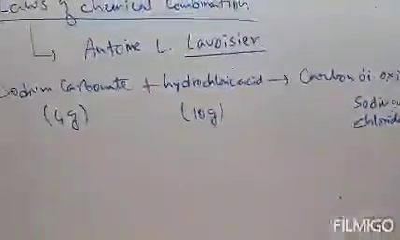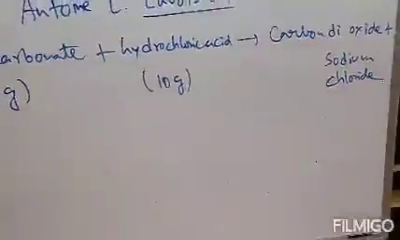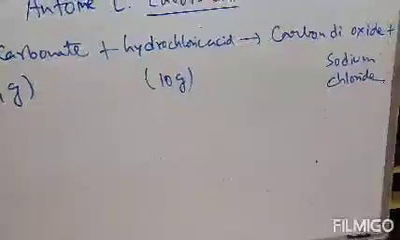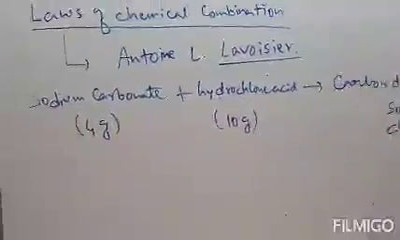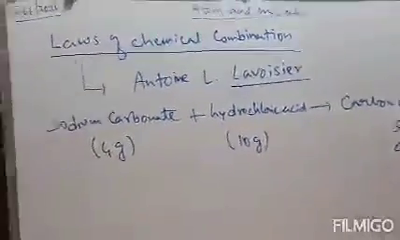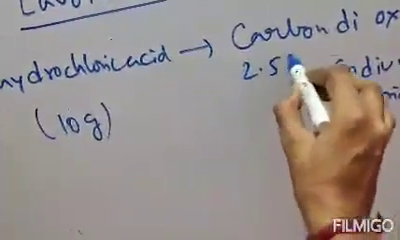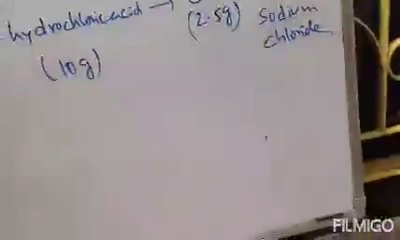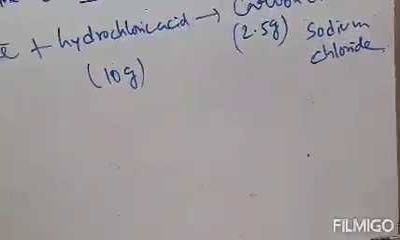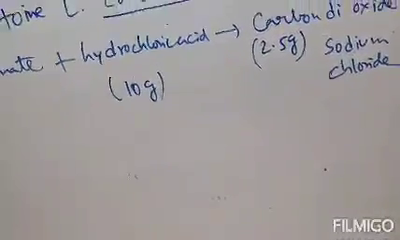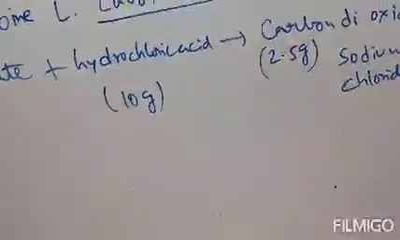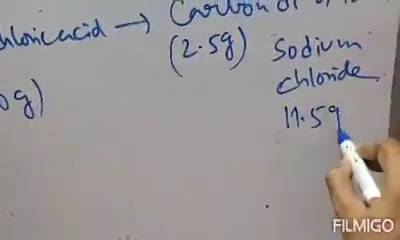So the total mass of the reactants is 4 plus 10, that is 14 gram. Then the total mass of the products should also be 14 gram. In practice, it is seen that carbon dioxide is produced as 2.5 gram, and the rest of the mass is consumed by sodium chloride, which is produced as 11.5 gram. So all total 14 gram of products is formed.